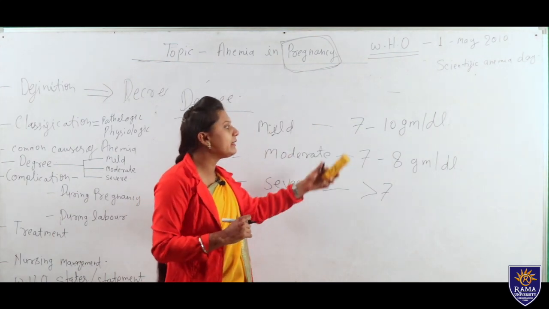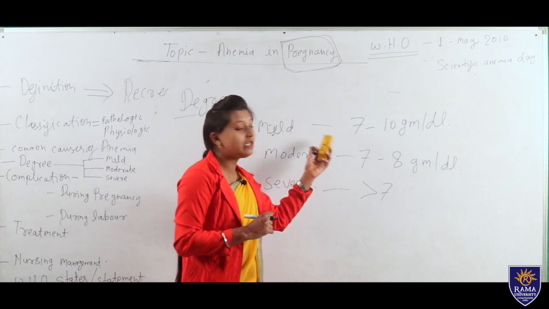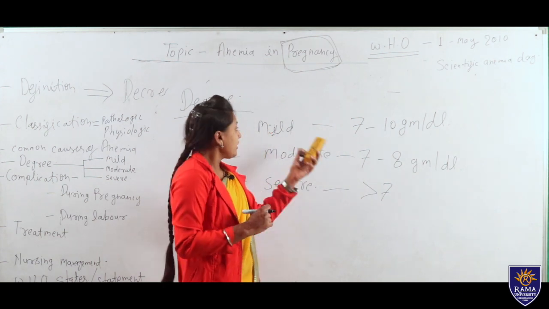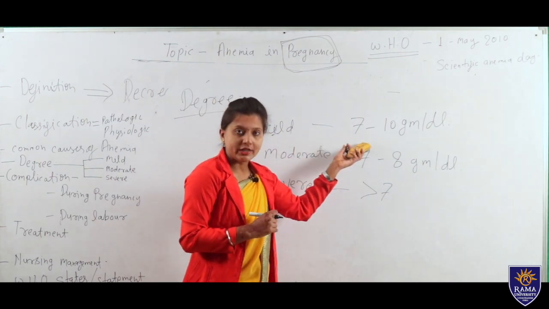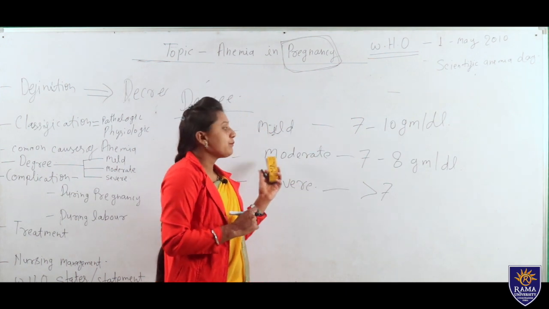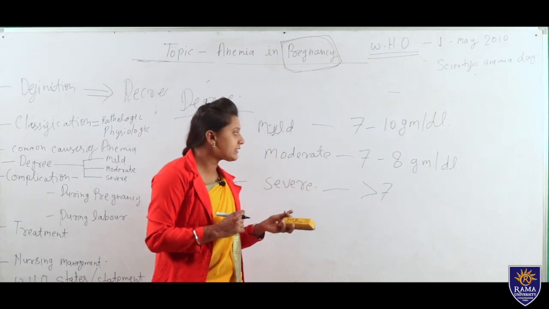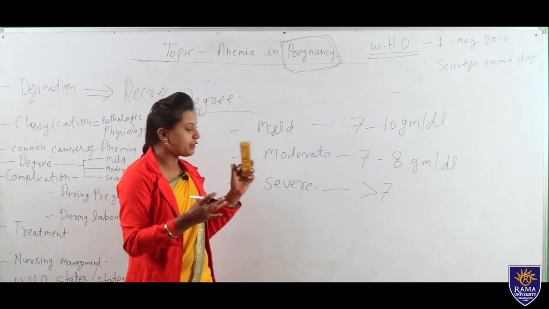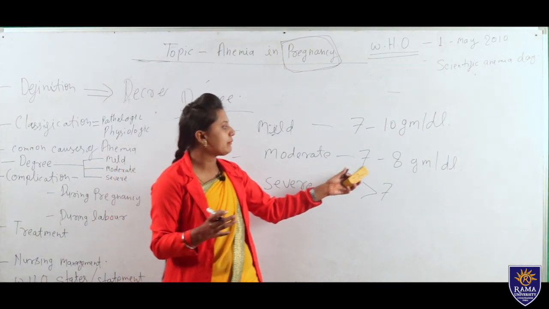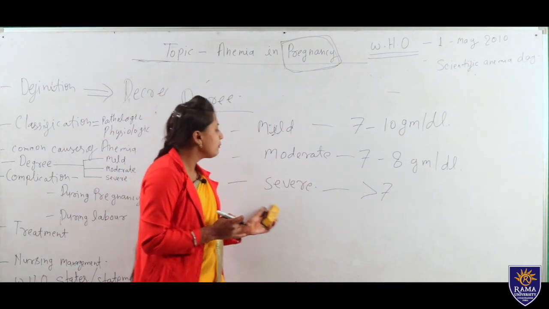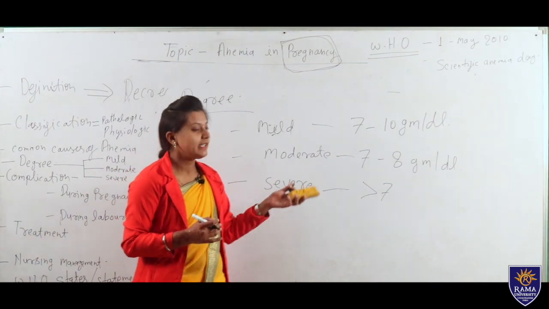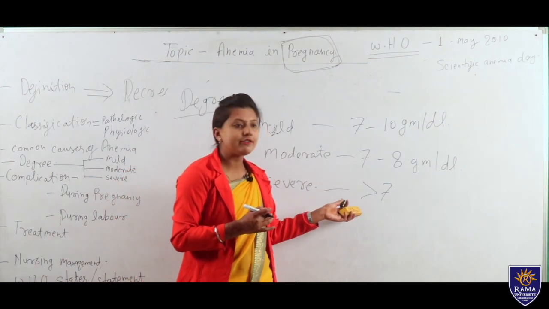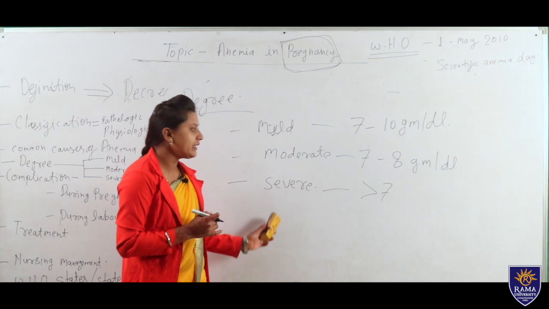If the hemoglobin level is 7 to 10, that comes under mild. Next is moderate: if the hemoglobin level is 7 to 8 or 7 to 9, that comes under moderate. If the hemoglobin level is less than 6 or 7, that comes under severe anemia in pregnancy.